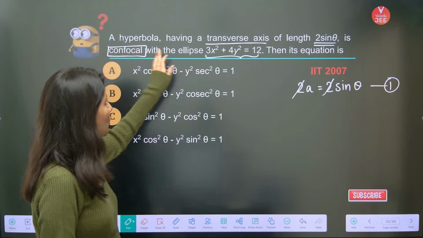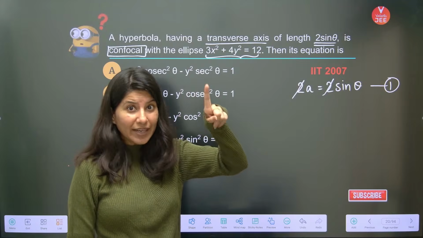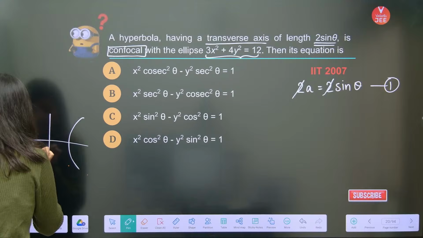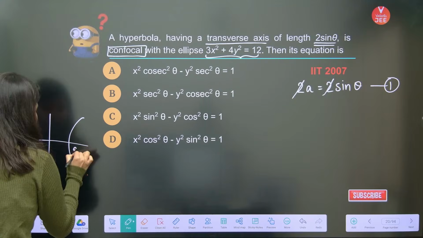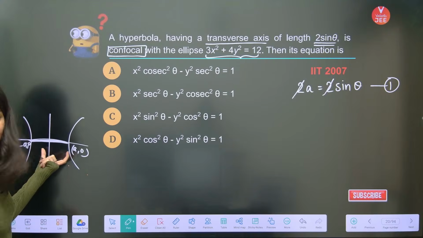A hyperbola having a transverse axis. You know what a transverse axis is? I told you right here. So the transverse axis is this. This is minus a comma 0. This is a comma 0. This is what the transverse axis is, guys.